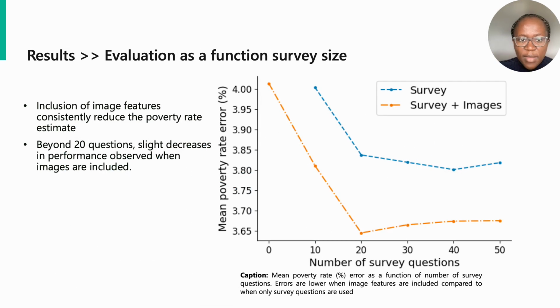In addition, we evaluate our model performance as a function of the number of survey questions. At 0 survey questions, where only image features are used, the poverty rate error is highest, though not much higher than when only 10 survey questions are used. With the addition of a small number of survey questions, 10 to be specific, while retaining image features, the poverty rate error decreases from 4.1% to 3.8%. In general, the inclusion of image features consistently improves the poverty rate estimate over using only survey variables. As more survey questions are acquired, a small decrease in the effectiveness of image features in estimating the poverty rate is observed.